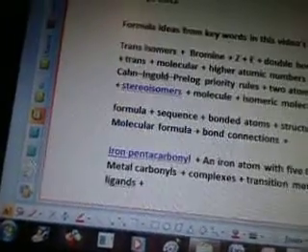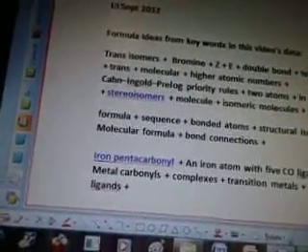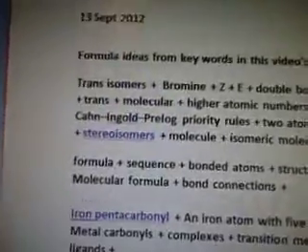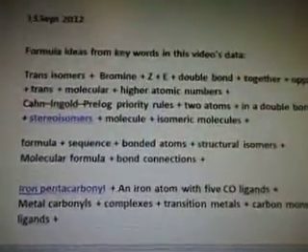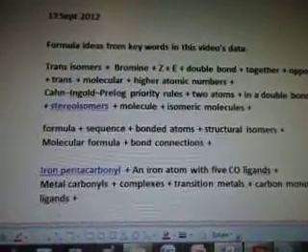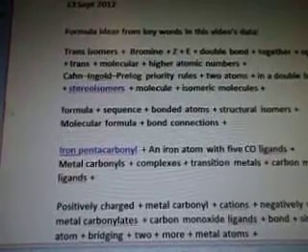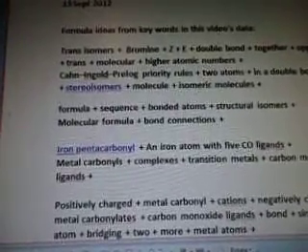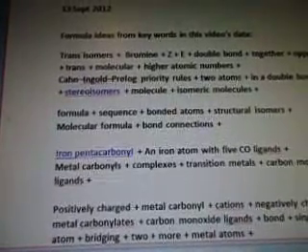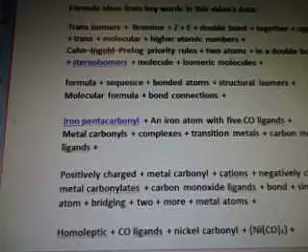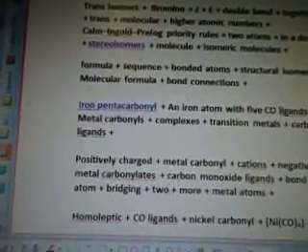So, September 13, 2012, formula ideas from the keywords in this video's data. So we have trans isomers plus bromine plus Z plus E plus double bond plus together plus opposite plus trans plus molecular plus higher atomic numbers plus Cahn-Ingold-Prelog priority rules plus 2 atoms plus in a double bond plus stereoisomers plus molecule plus isomeric molecules plus formula plus sequence plus bonded atoms plus structural isomers plus molecular formula plus bond connections.